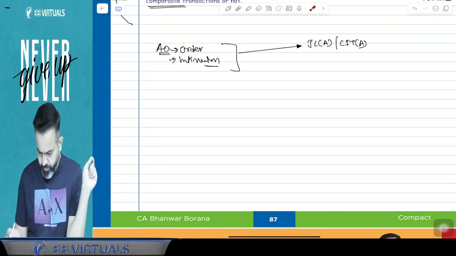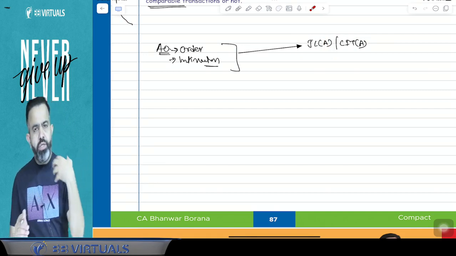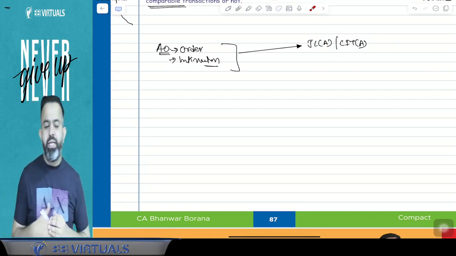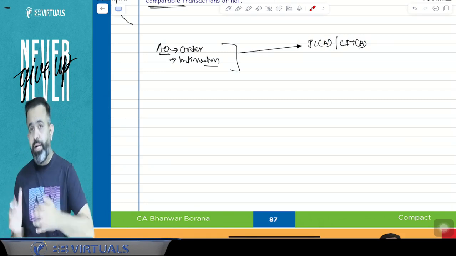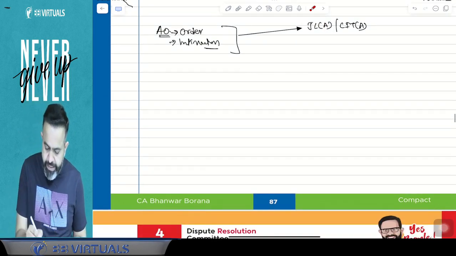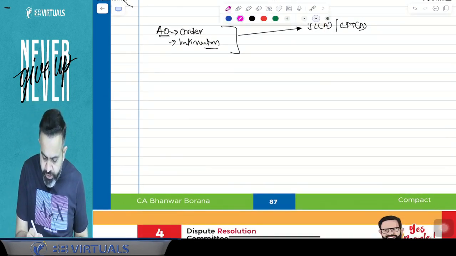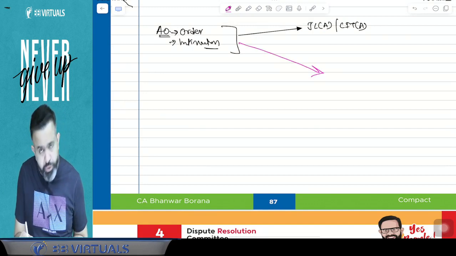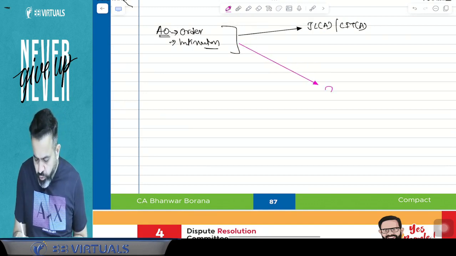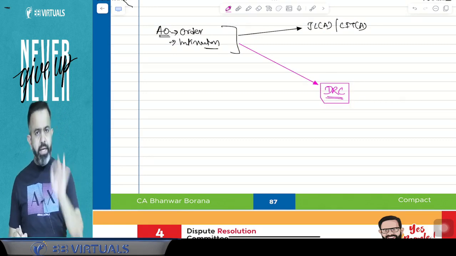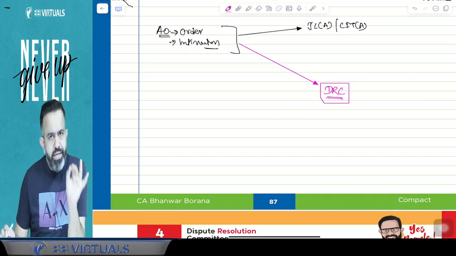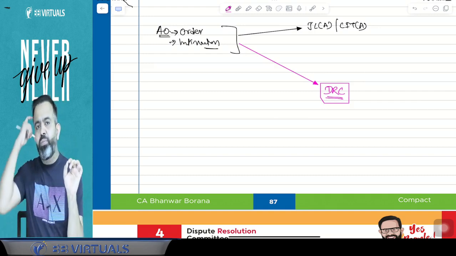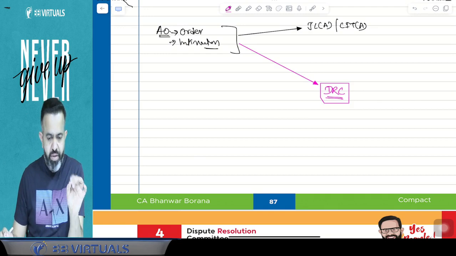But guys, if you don't want to file the appeal, then there is one more remedy available to the assessee, and that remedy is called the Dispute Resolution Committee. This is called your DRC. And guys, in the Dispute Resolution Committee, you can file the appeal in case of small cases.